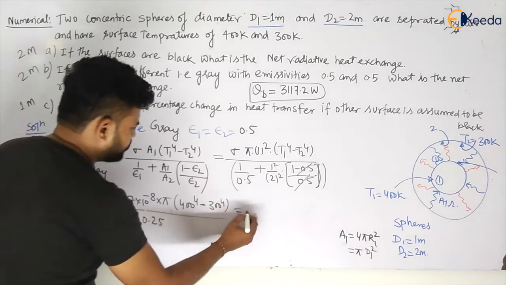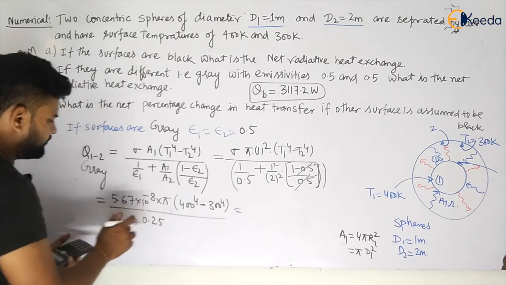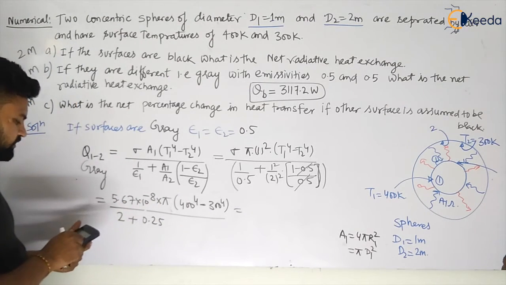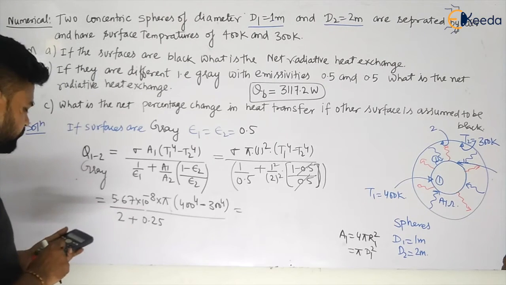So let us have this value. So what will be this value? Let us calculate. So this value will be nothing but this whole value divided by 2 in 2 plus 0.25. So this value is given by how much? 3117.2. Let us calculate it again. What will be this value?